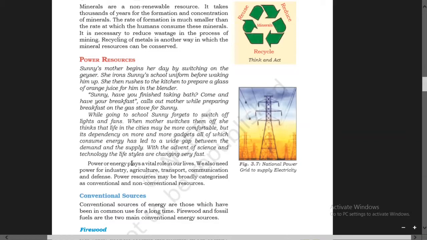Power or energy plays a vital role in our lives. Power or energy plays a very important role in our life. We also need power for industry, agriculture, transport, communication, and defense.